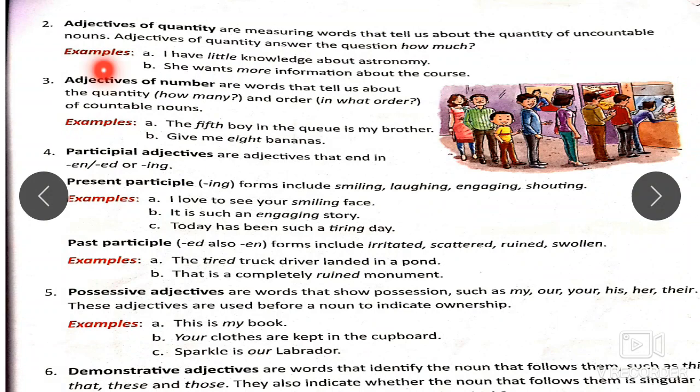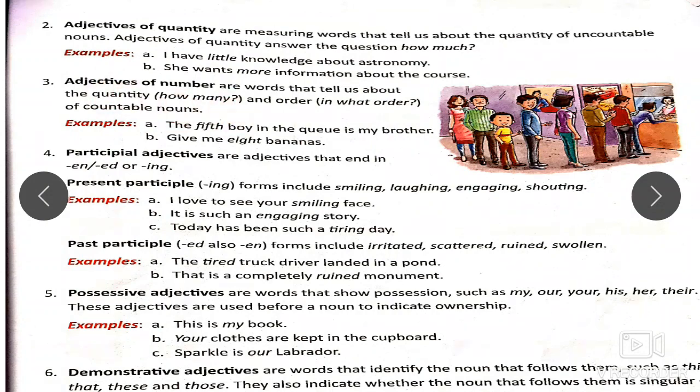Adjectives of number. Now, adjectives of number are words that tell us about the quantity and order of countable nouns. So for countable nouns, we ask questions with how many, how many of the people, the children, boys, etc. Example, the fifth boy in the queue is my brother. Which boy? The fifth boy in the queue. This talks about the order in which the boy is standing in the queue. Give me 8 bananas. How many bananas? 8 bananas. Therefore, this is an adjective of number.